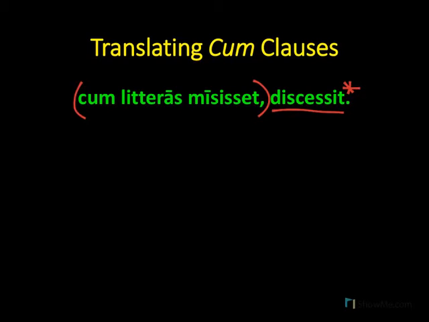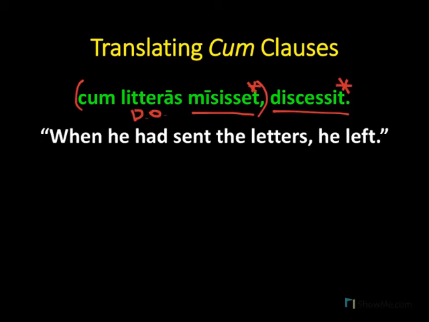Our subordinate clause starts with cum and goes to miscesset. The main verb is miscesset, a pluperfect subjunctive, and litteras is the accusative direct object. Now, we might translate this first as, when he had sent the letters, he left. This would be a circumstantial use of the cum clause.